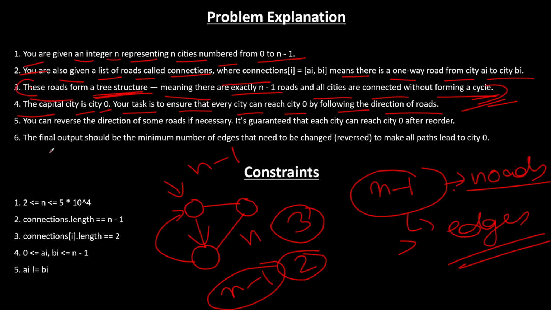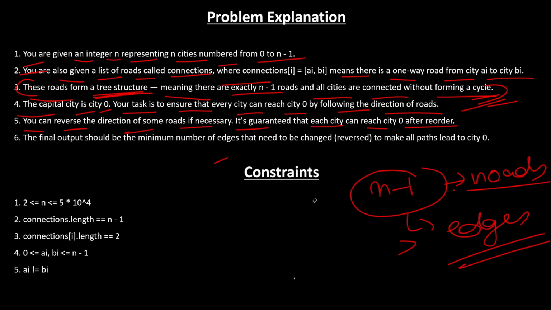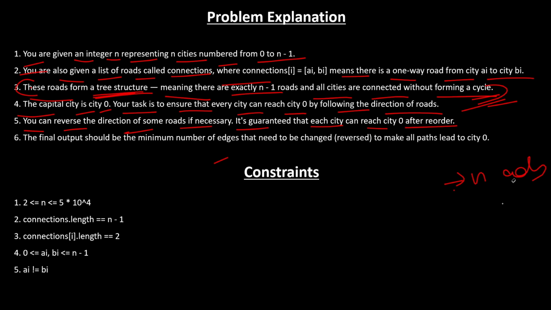And you can reverse the direction of some roads if necessary. It is guaranteed that each city can reach city 0 after reordering. They're asking us to reorder the roads so that we could reach city 0. So there are some edges which are not allowing a particular city to reach city 0, the capital city.